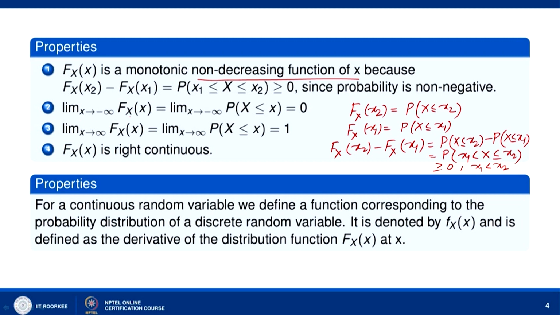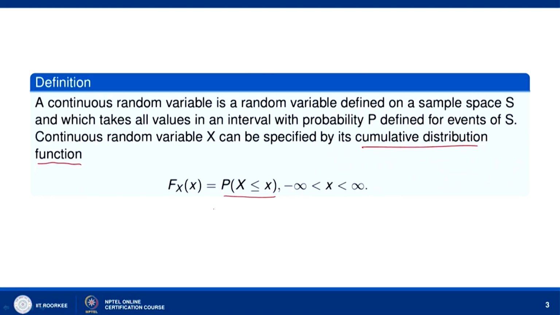Now, the limit as x tends to minus infinity of F_X(x) is the limit as x tends to minus infinity of the probability that X is less than or equal to x, and that is equal to 0. Because the probability that X is less than or equal to x, when x tends to minus infinity, will be equal to 0. As we shall see later on, F_X(x) is nothing but the integral from minus infinity to x of f_X(x) dx.